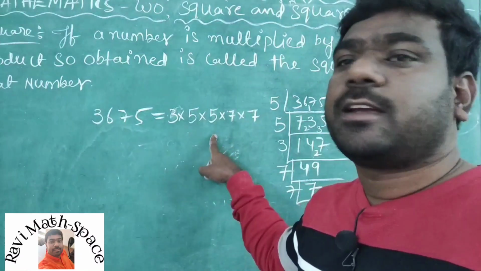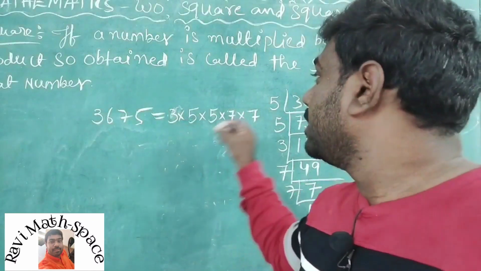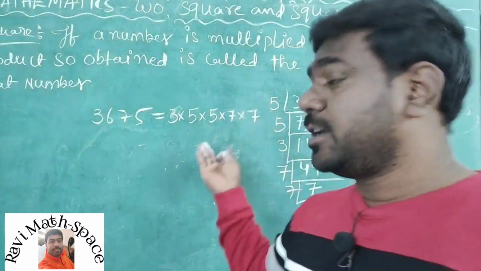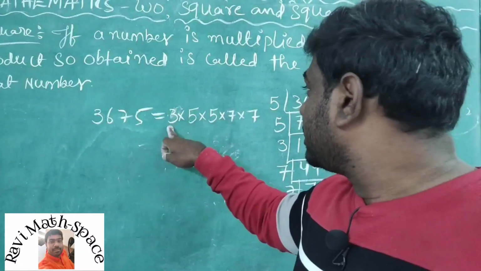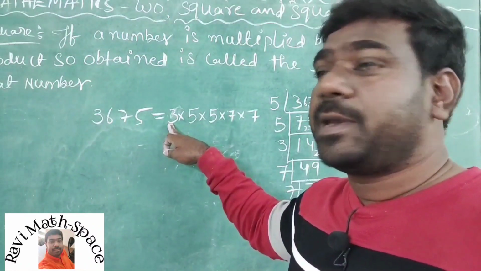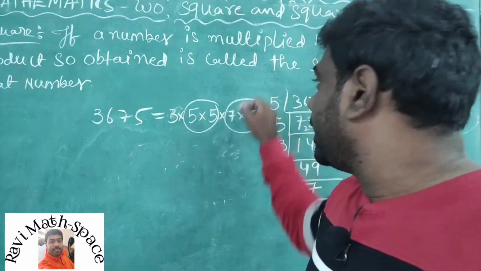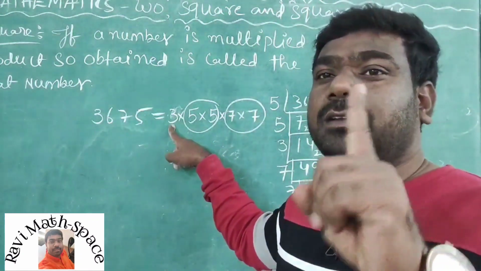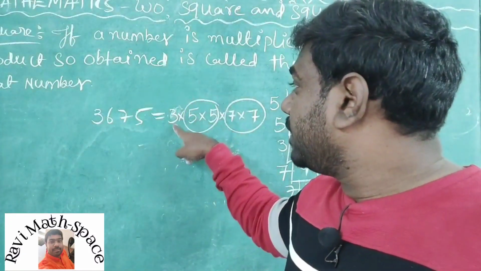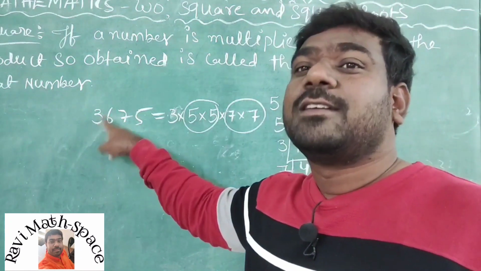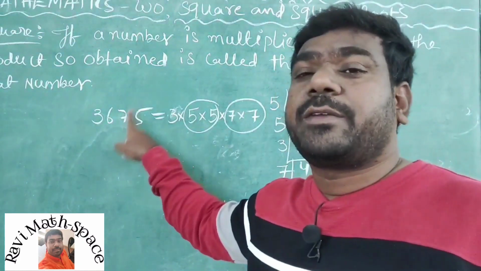This is the prime factorization of this number, that is 3675. After that, what should we do here? With this prime factorization, make pairs of equal factors. If I take 3, only one 3 is there, I can't make a pair. 5 is there, I can make a pair. 7 is there, I can make a pair. So one number is left, that is 3. I can't make a pair. So that's why it is not a perfect square.